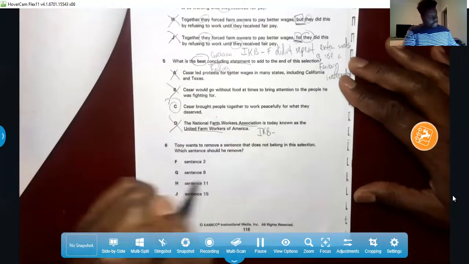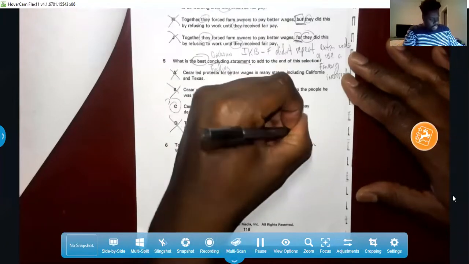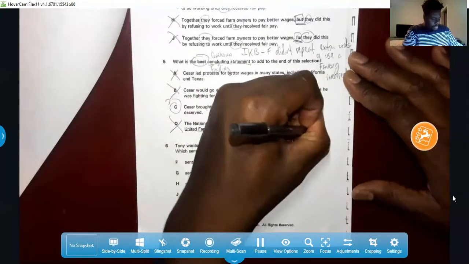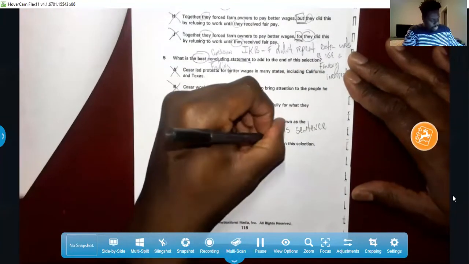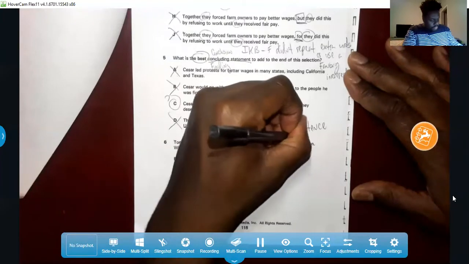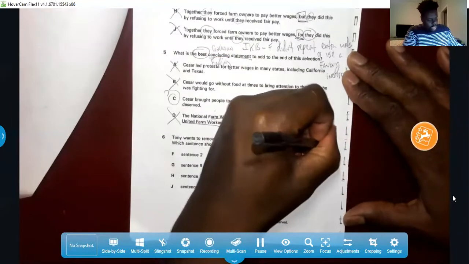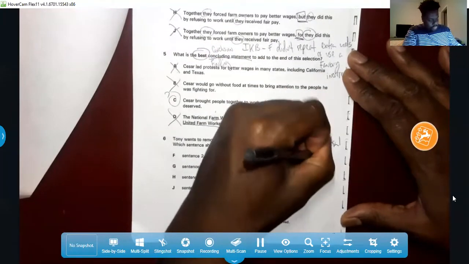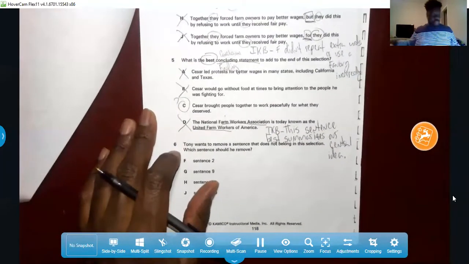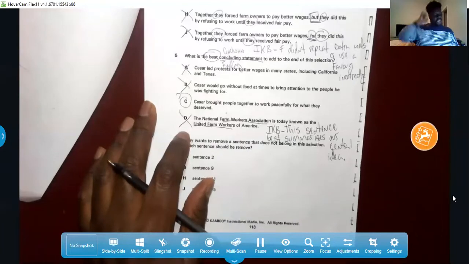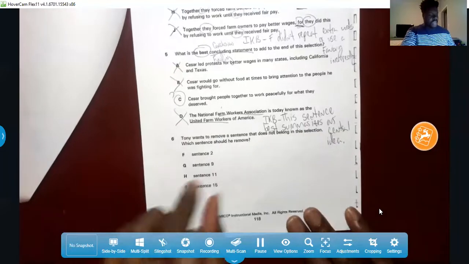All right, so I put, I know because this sentence best summarizes our central idea, right? Who Cesar Chavez was, what he did, why he was important, because he brought people to work together peacefully for what they deserved, right? Fair wages, fair farm working conditions. That's your I know because.